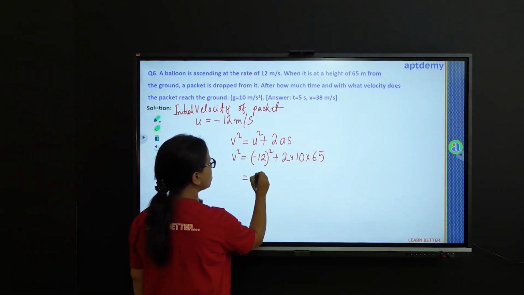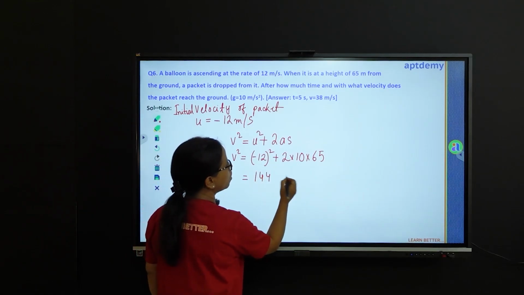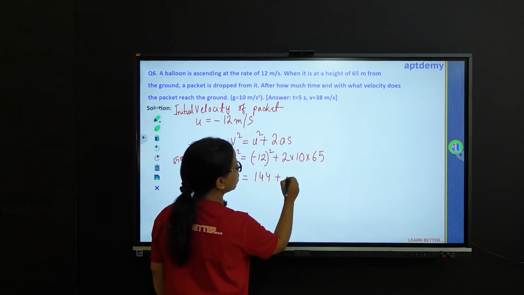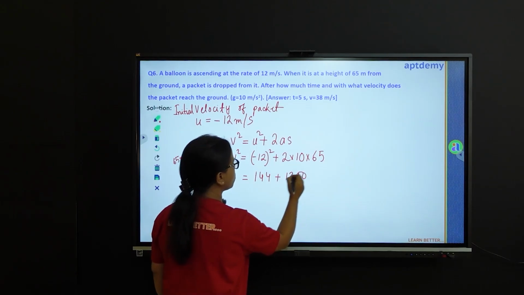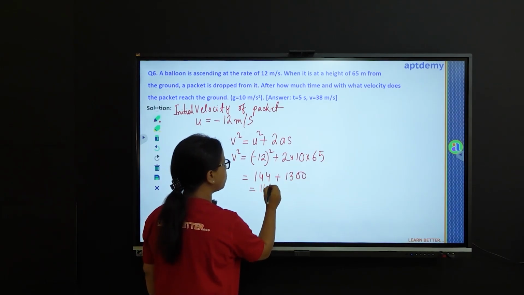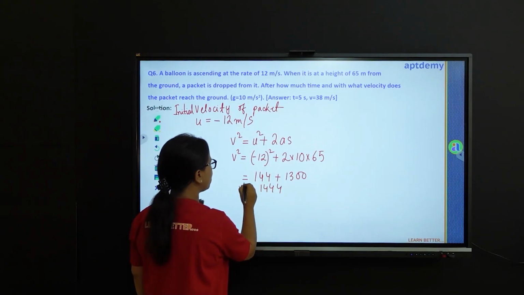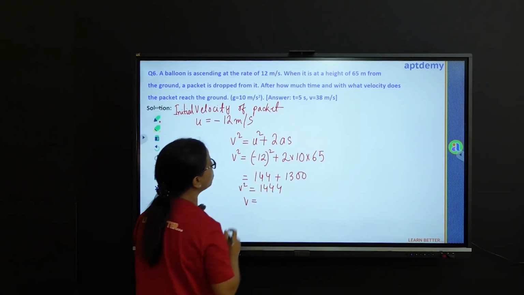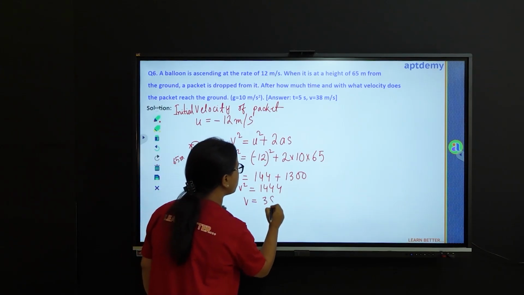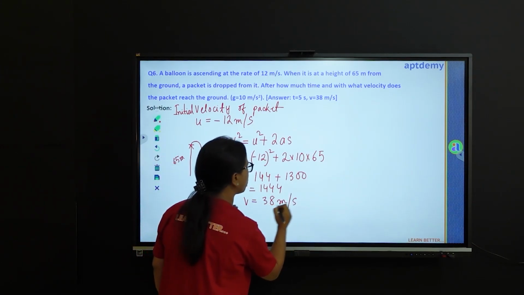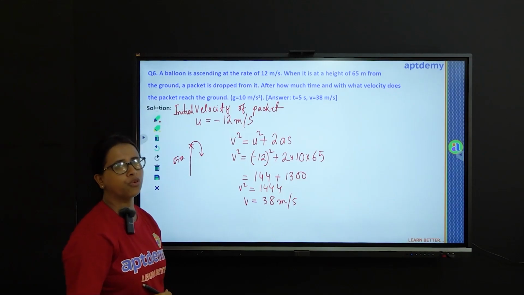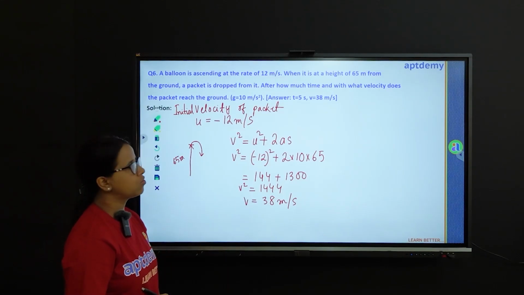So we get this as 144 plus 1300. So this is 1444. V square is that. So V will be equal to 38 meter per second. You can find out the square root of 1444 and we get this result.